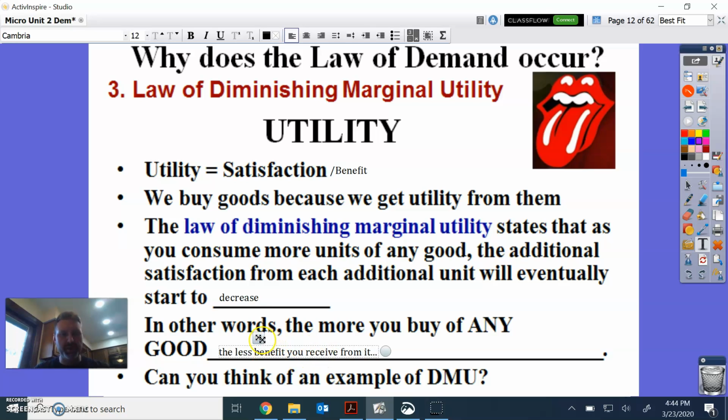Okay? And so the question I want to ask you guys is, can you think of a good example of diminishing marginal utility? Is there one way that you can go through and find something that the more and more you have of something, the less and less you need of it?